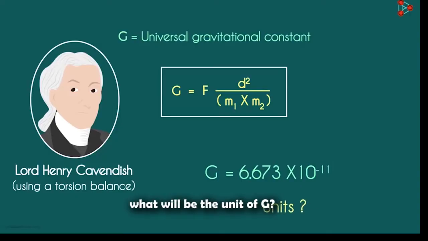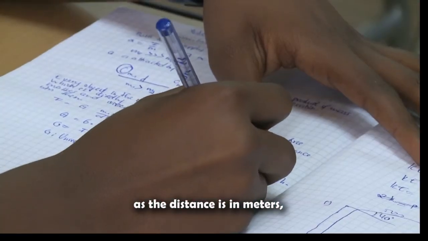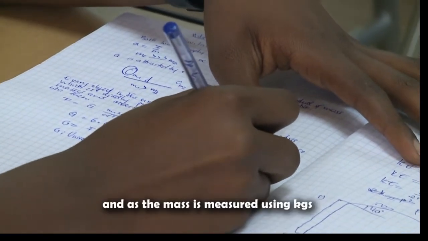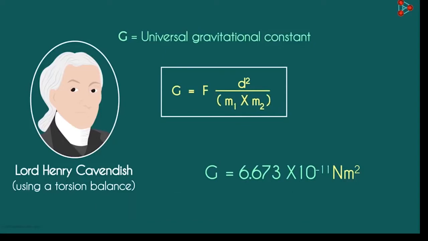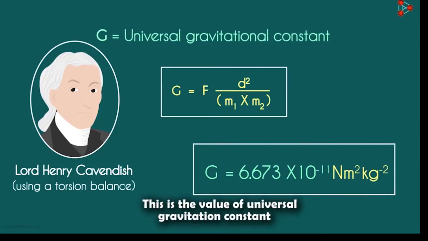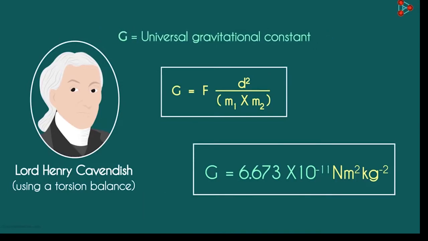What will be the units of G? Force is in newtons. As the distance is in meters, we have meters squared. And as the mass is measured in kilograms, we multiply this with kilograms raised to negative 2. This is the value of the universal gravitational constant.